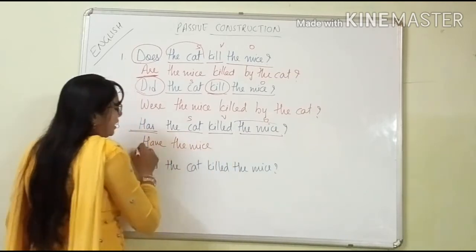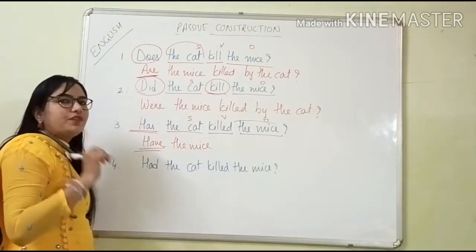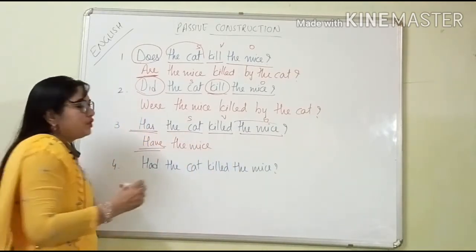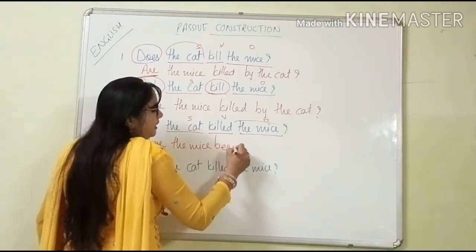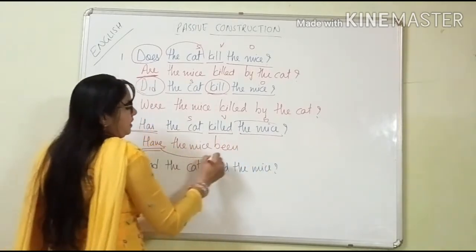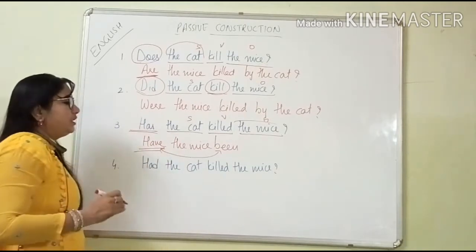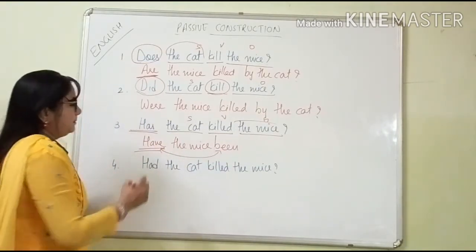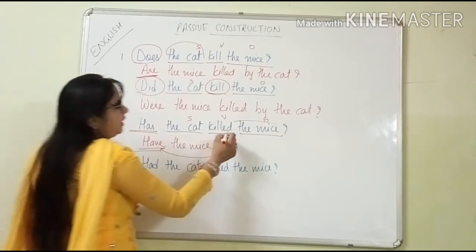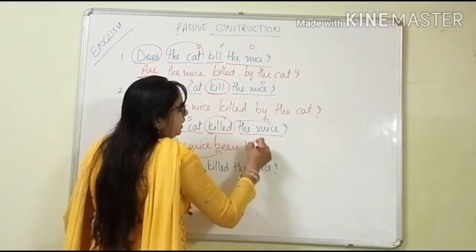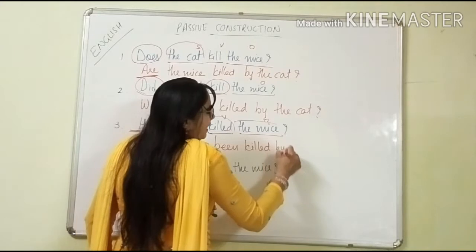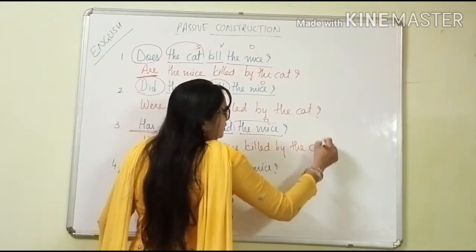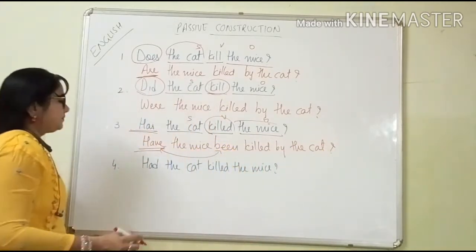Now because we are keeping here have, which word do we have to keep with have? So been, B-E-E-N, been. Have and been are connected to each other. When we are keeping have, has, had, then we are definitely keeping been. Have the mice been, verb third form, killed by the cat, and again the question mark.